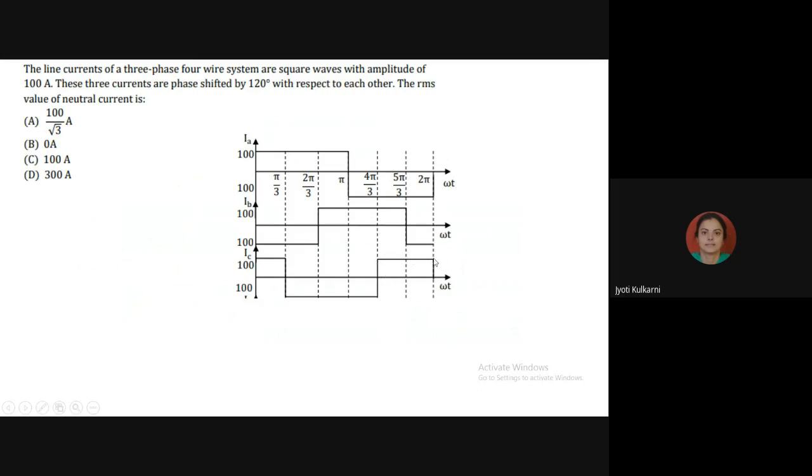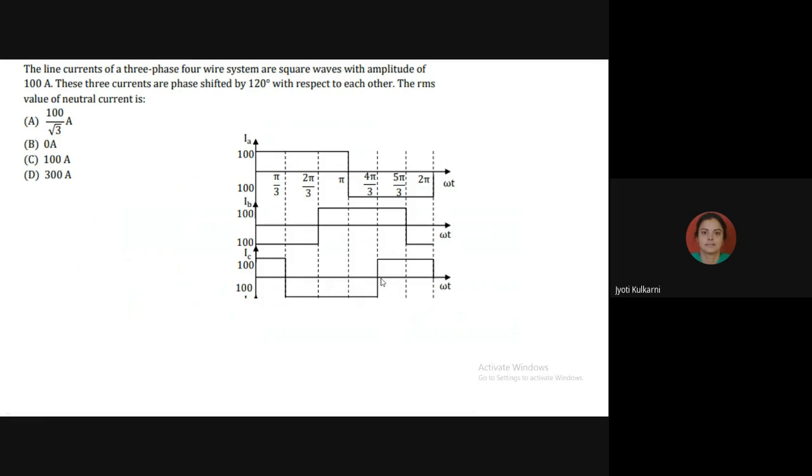This is the third extension part which I have shown over here, because the duration of the positive half cycle should be 180 degree. So here also it is 180 degree, here also it is 180 degree, and here also it is 180 degree. That is first part of 60 degree, second part of 60 degree, and this is third part of 60 degree. So A waveform has started at omega t equal to 0, B waveform has started at omega t equal to 120 degree, and C waveform has started at omega t equal to 240 degree.